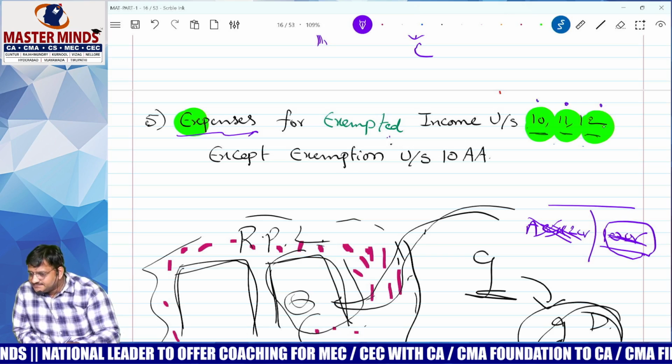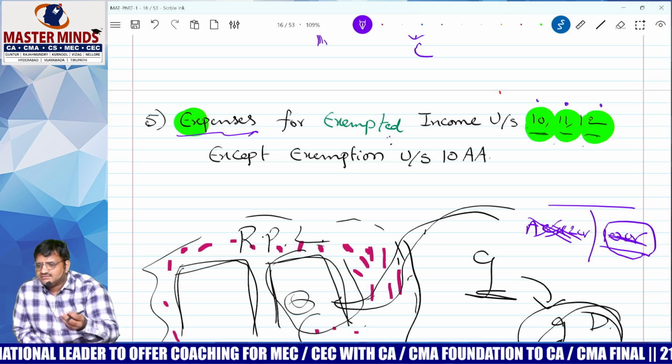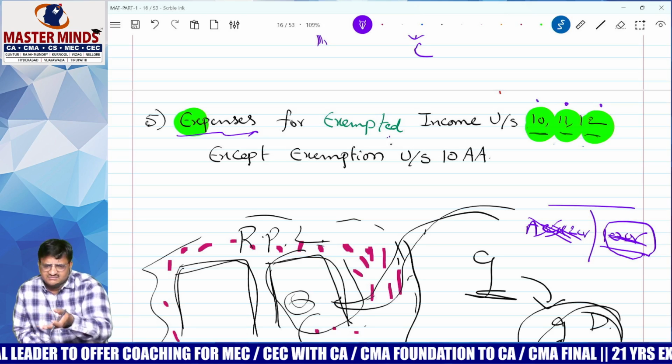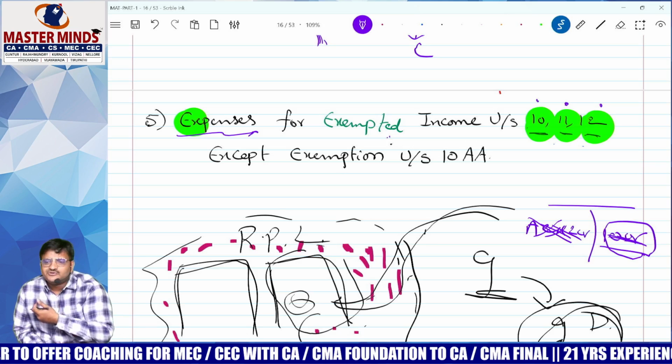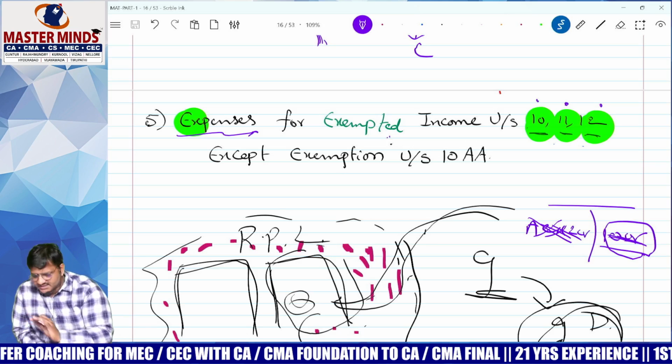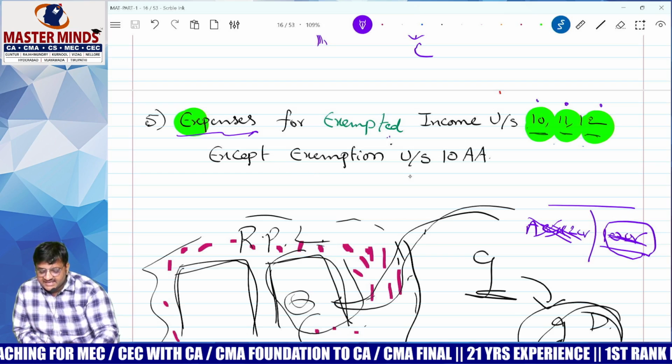Why not 13? Political parties. I'm talking about companies. That is about political parties, not applicable. Correct? Yes. Everything we need to add back except 10AA.